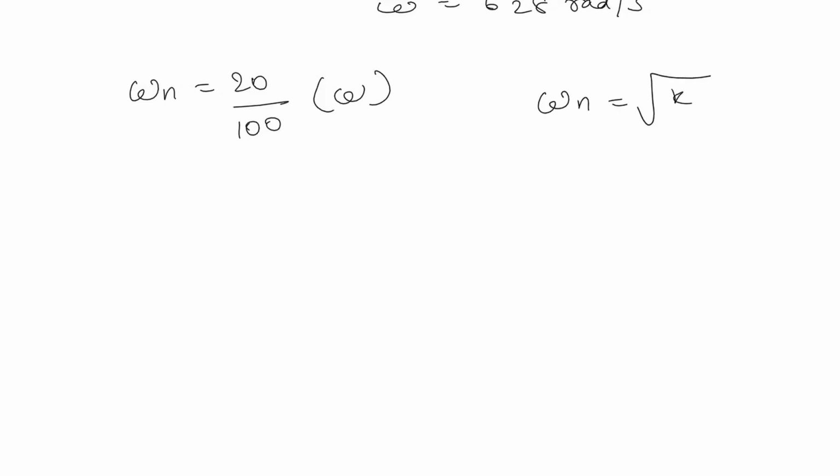Now moving forward, omega n will be equal to 20 divided by 100 multiplied by omega, and omega n is the natural frequency. Omega n is also the square root of k divided by m. So here we can write square root of k